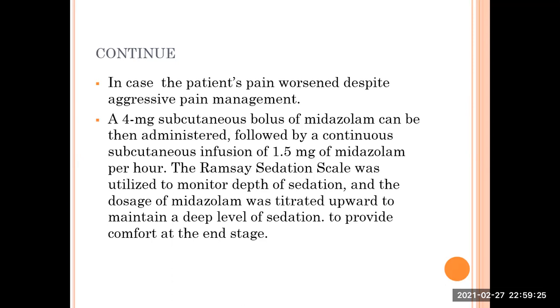A 4 mg subcutaneous bolus of midazolam can be administered with a subcutaneous infusion of 1.5 mg midazolam per hour. To measure the level of sedation, we can use the Ramsay sedation scale, which is utilized to monitor the depth of sedation. By measuring the level of sedation, we can titrate the midazolam dose upward to maintain a deep level of sedation to provide comfort at the end stage.